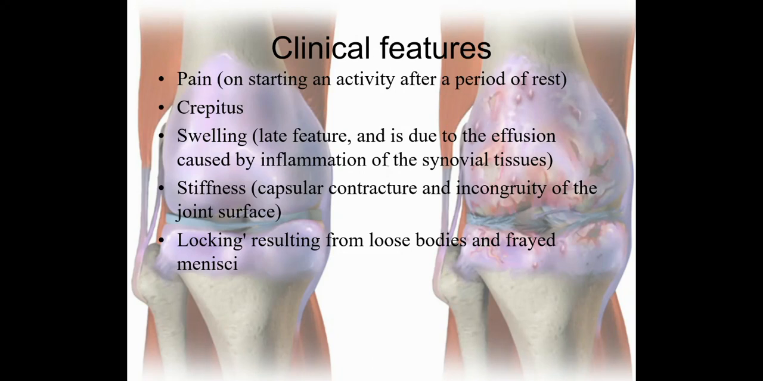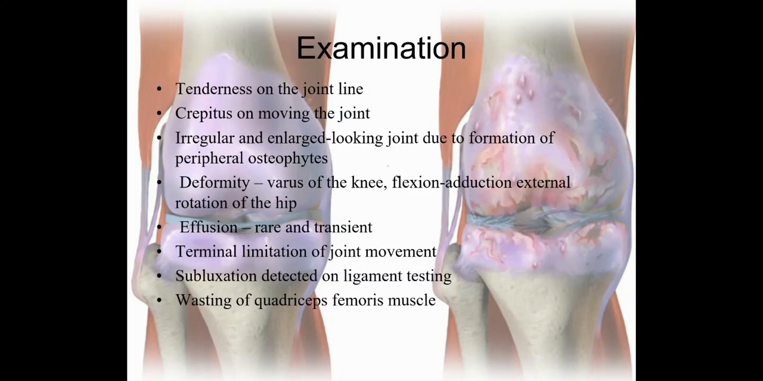Stiffness will be there. Capsular contracture and incongruity of the joint surface cause stiffness. More commonly the patient with OA of the knee will complain that after sitting for half an hour or after lying down, when they again want to do the activities, they will feel the stiffness of the joint. Locking will be there, and locking results from the loose bodies and frayed menisci.